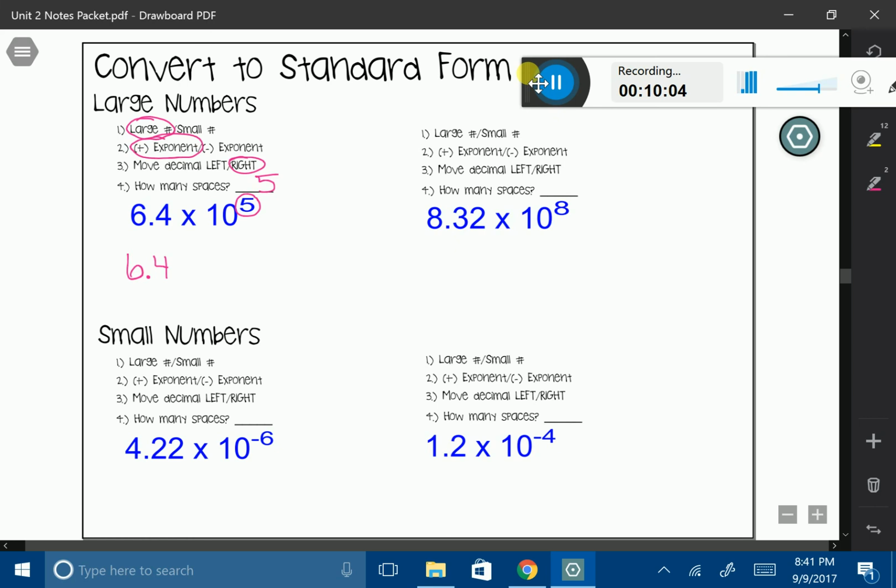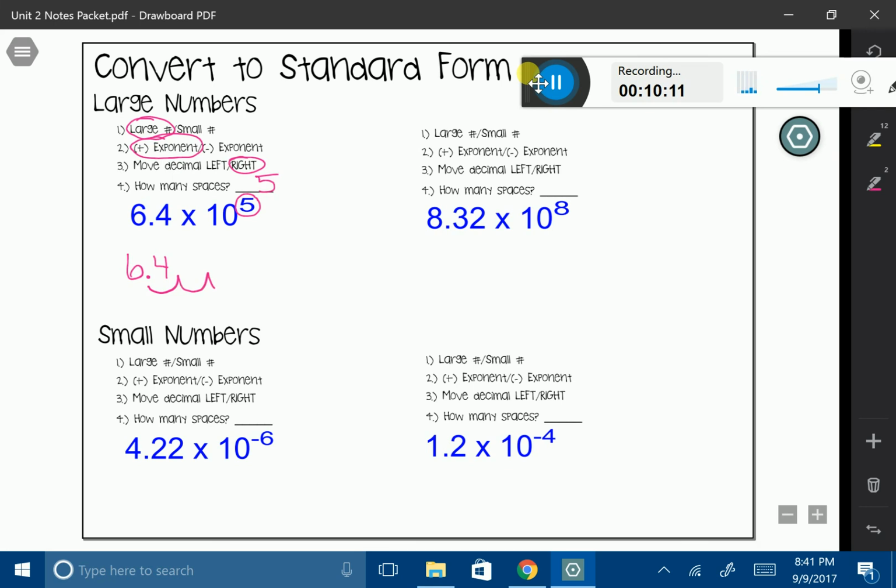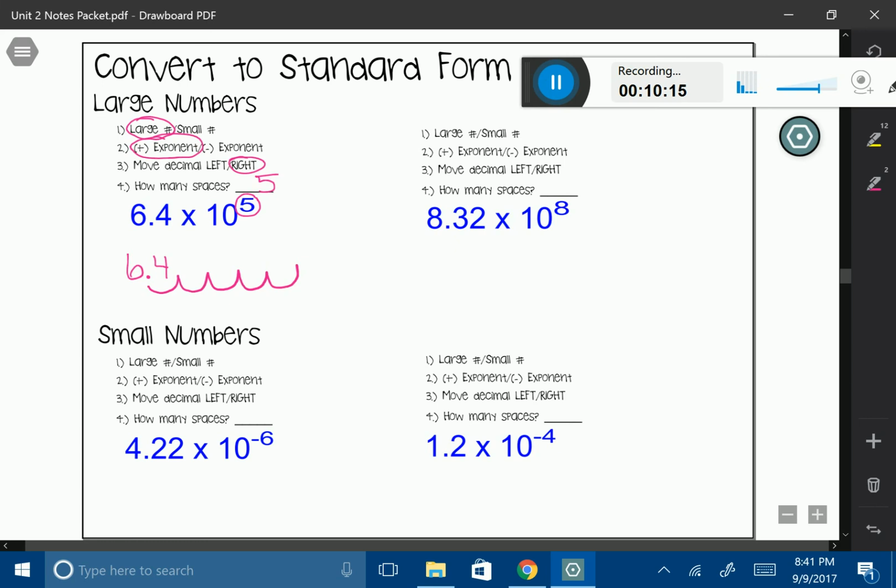So here I have my 6.4, and I'm going to move it 1, 2, 3, 4, 5 spaces, and that's where my decimal is going to go. Now, all these little loop-de-loops, I'm going to fill in with zeros. This is going to be my number. Again, it's a big number.